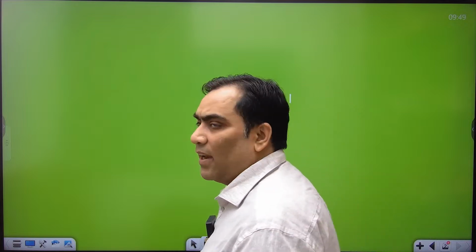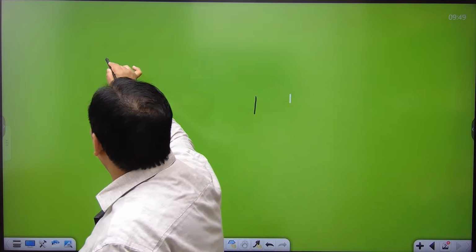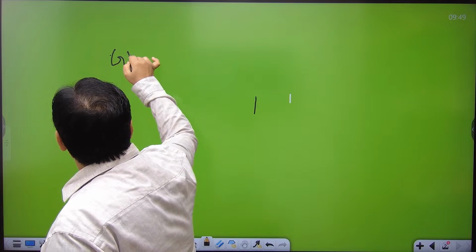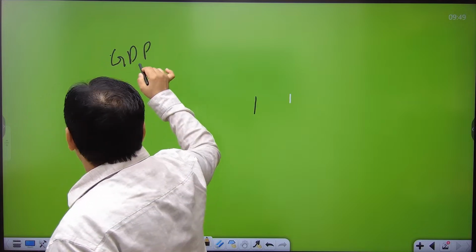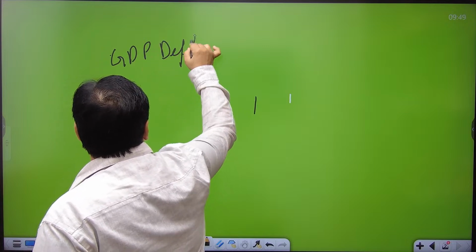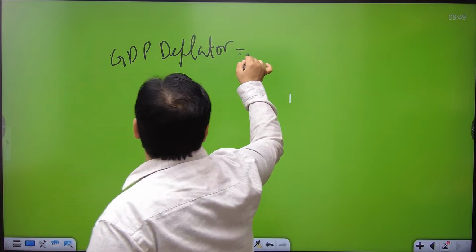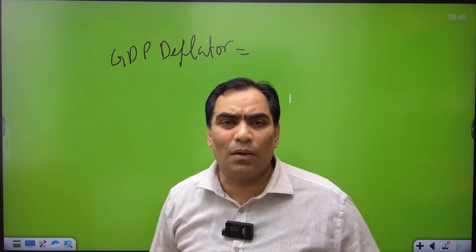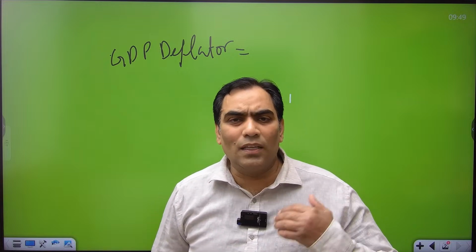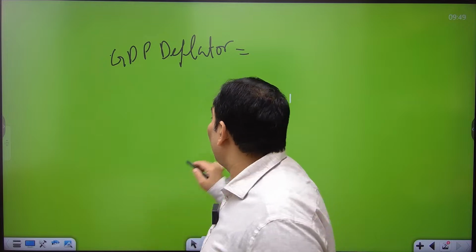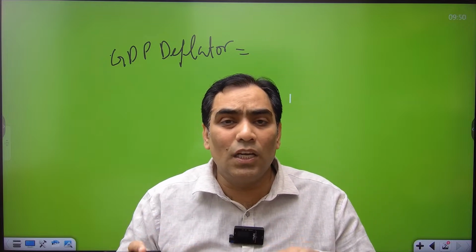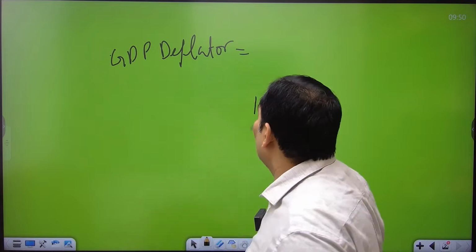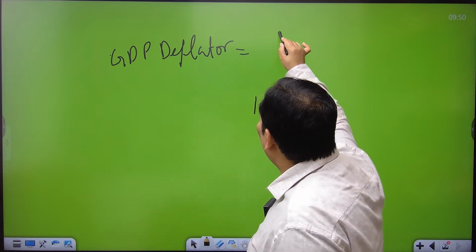Now let me explain it. We are talking about GDP deflator. What is GDP deflator? GDP deflator is nothing but the ratio of current GDP with constant GDP.